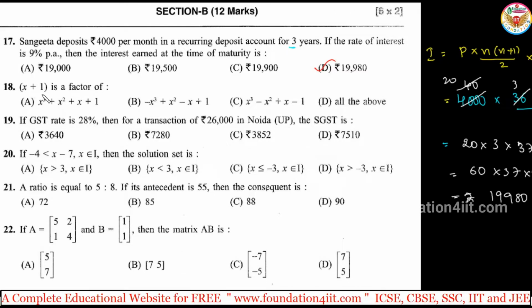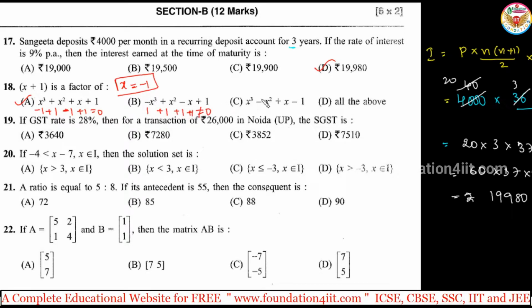Next one, x plus 1 is a factor of. So x plus 1 is a factor means x is equal to minus 1. x is equal to minus 1, substitute in this, for which you'll get 0, that is a factor. So minus 1 cube, minus 1, plus minus 1 square is 1, plus of minus 1. So minus 1 plus 1, minus 1 plus 1, it's a 0. So option A. In case they said all of the above, we need to check the others also. Okay, so minus x cube, only x cube is minus 1, so it's a plus 1 now. Plus 1 it is, and this is also plus 1 plus 1, so not equal to 0.